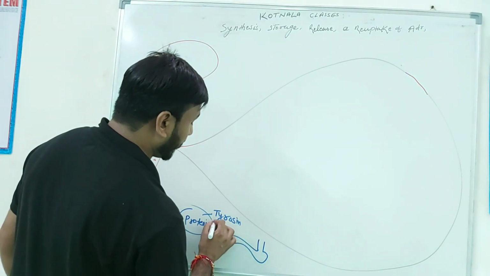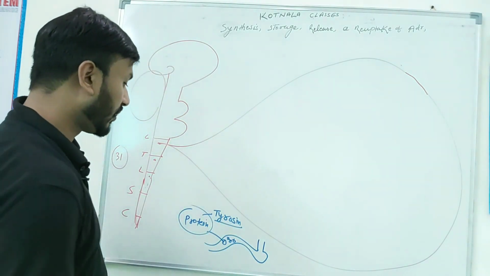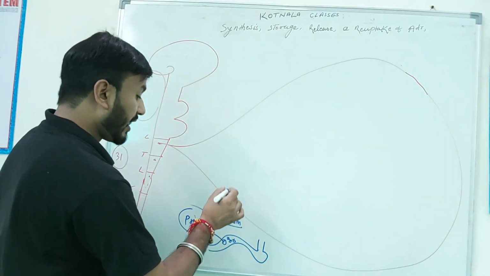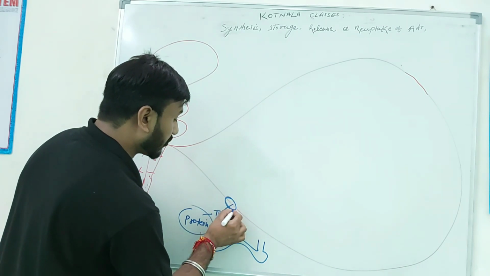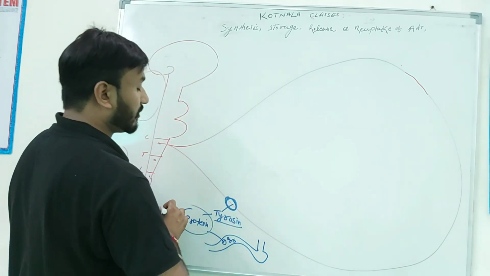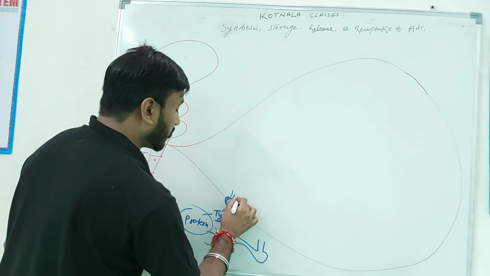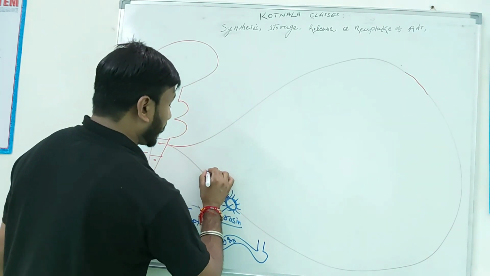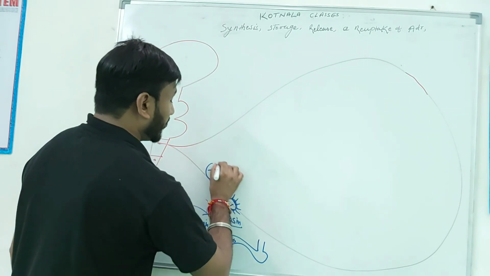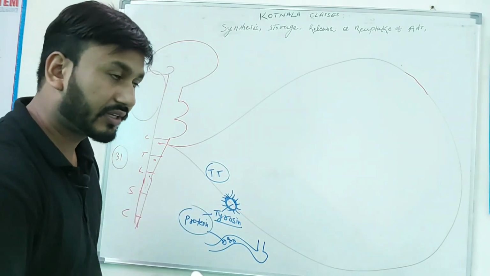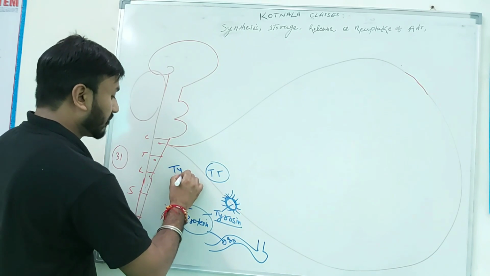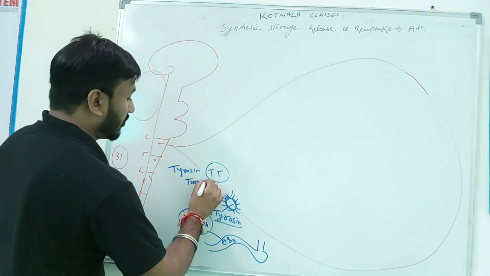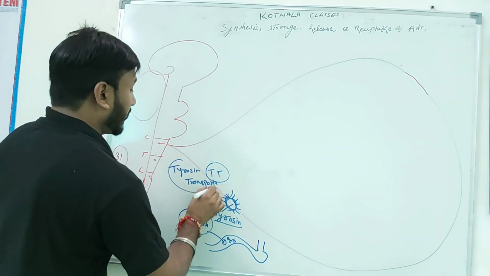This tyrosine easily crosses the blood-brain barrier, right? And there is a transporter here in the nerve ending of the neurons, called the tyrosine transporter, TT. Got it? Okay.